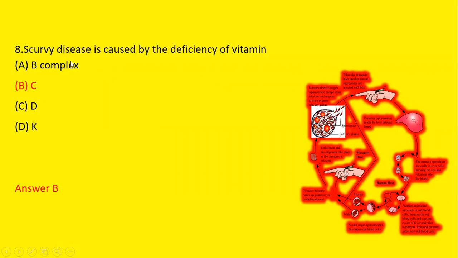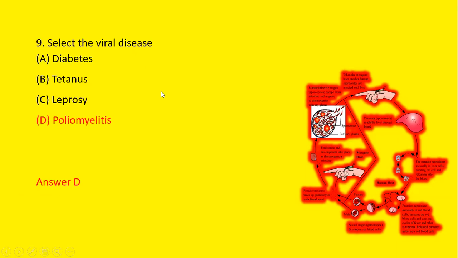Next question is, scurvy disease is caused due to deficiency of vitamin. First is B complex, second is C, third is D, and fourth is vitamin K. So the scurvy disease is caused by the deficiency of vitamin C. So B is the correct answer.